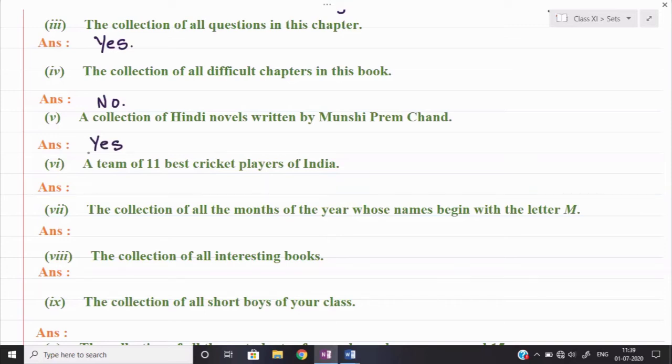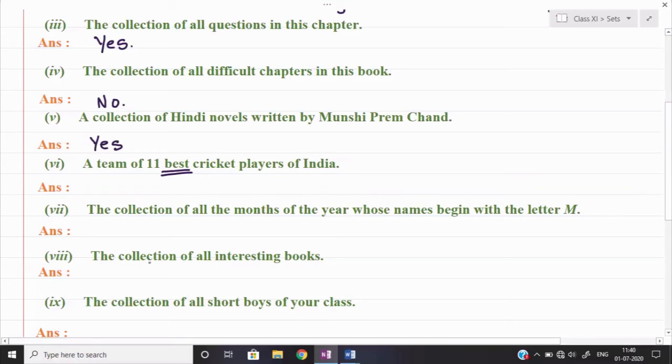Similarly, let us see part number 6. A team of 11 best cricket players of India. Best. Who are the best? That is not possible to see very clearly here. I think MS Dhoni is the best, but he may not be in form, so according to the selection committee, he will not be selected.